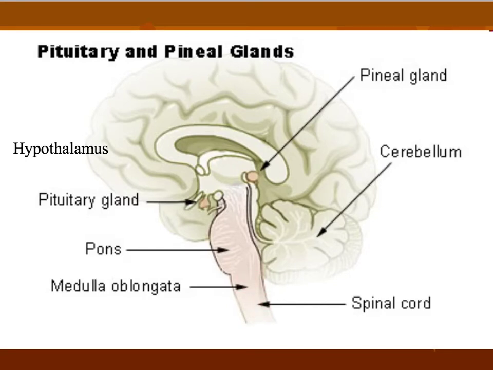And the pons, it's generally associated with generating dreams, and it's also been implicated in sleep paralysis. The medulla oblongata is the lower half of the brainstem down here, and it's part of our autonomic nervous system. So it's responsible for controlling things like breathing, heart rate, blood pressure, and so it's connecting to the spinal cord.